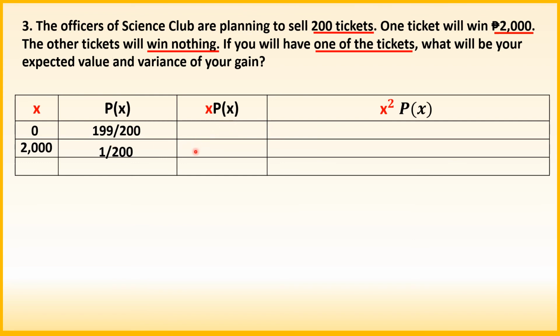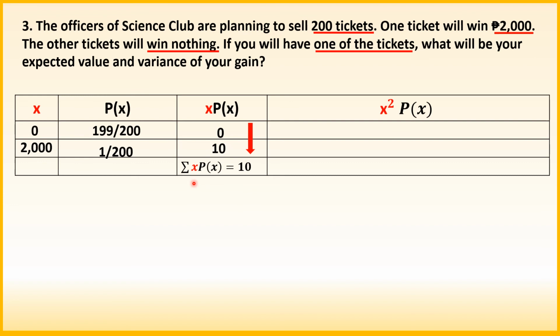Let's go to the third column. So product lang ng outcomes and probability of outcome x. So itong dalawa. Let us multiply 0 times 199 over 200. The answer is 0. 2,000 times 1 over 200. The answer is 10. Get the sum for our summation is equal to 10.